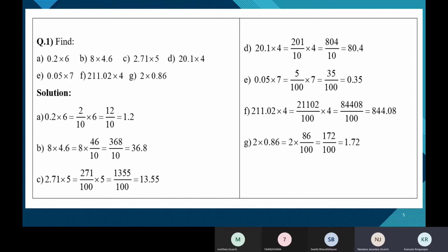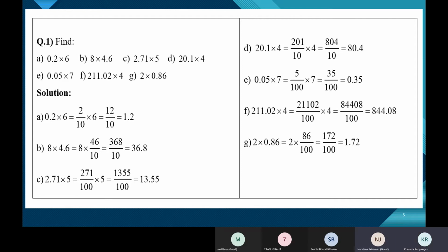Use the technical language. So 2.71 has 2 decimal places. Yeah, so 1 is followed by 2 zeros. Very good. That is the denominator.